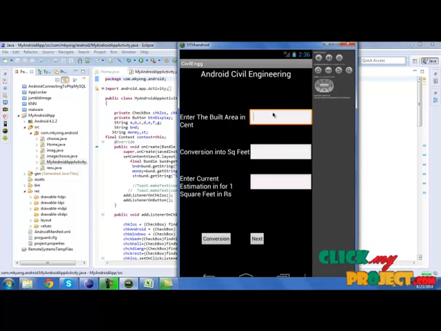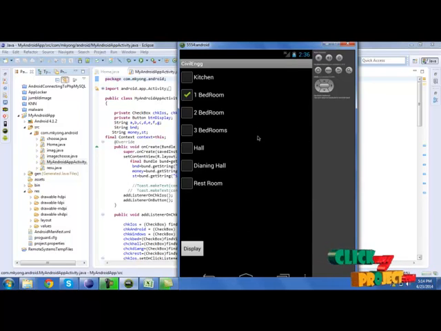Now we need to enter the built-in area, then click conversion. Now we need to give estimation for 1 square feet, then click next. Now we need to select the order in which we want to build our building: kitchen, 1 bedroom and hall, restroom. Click display.